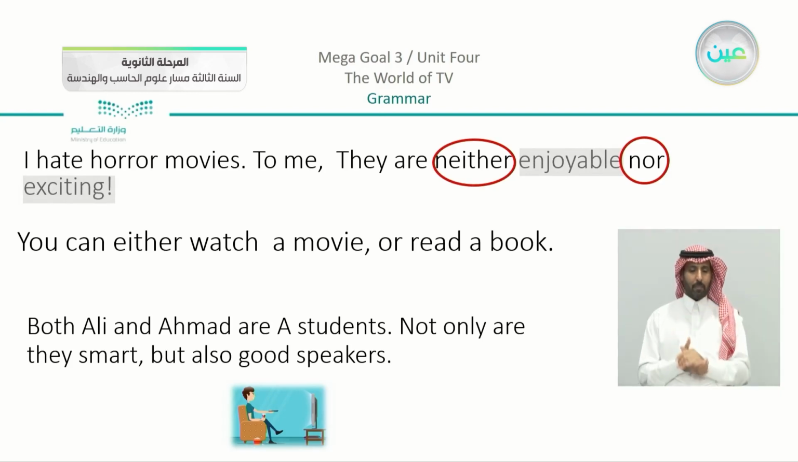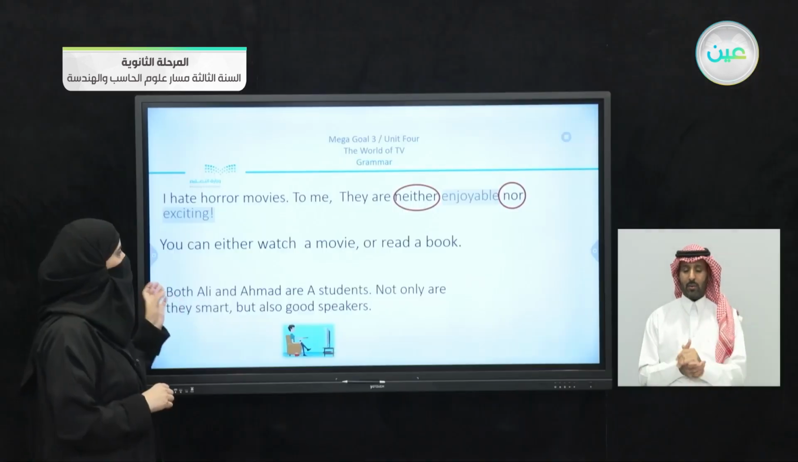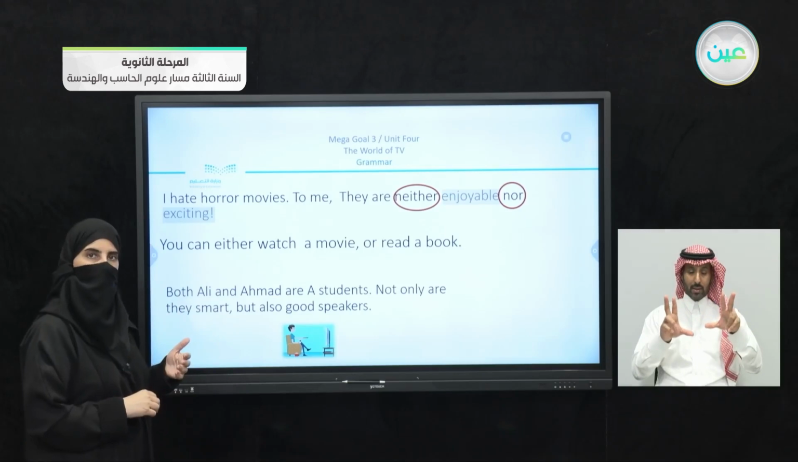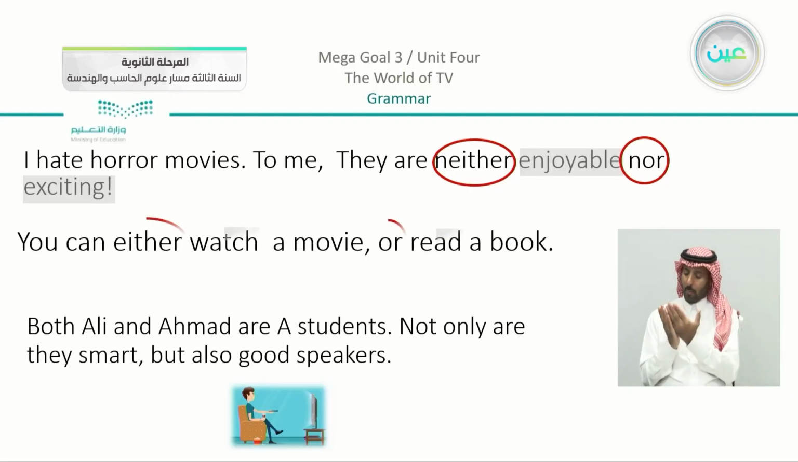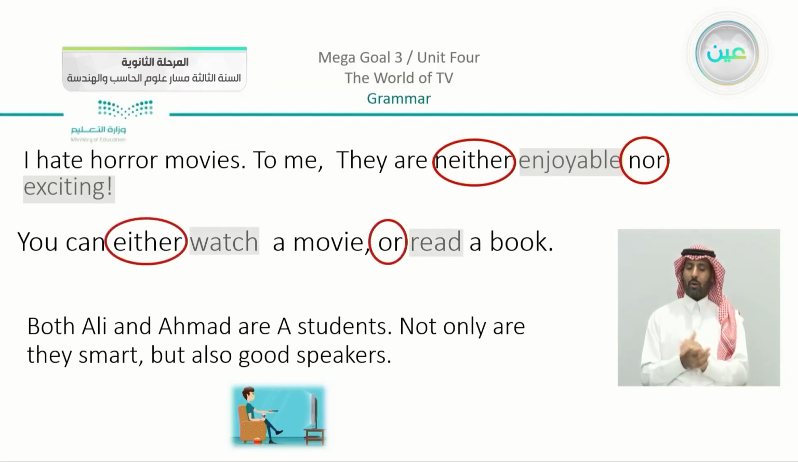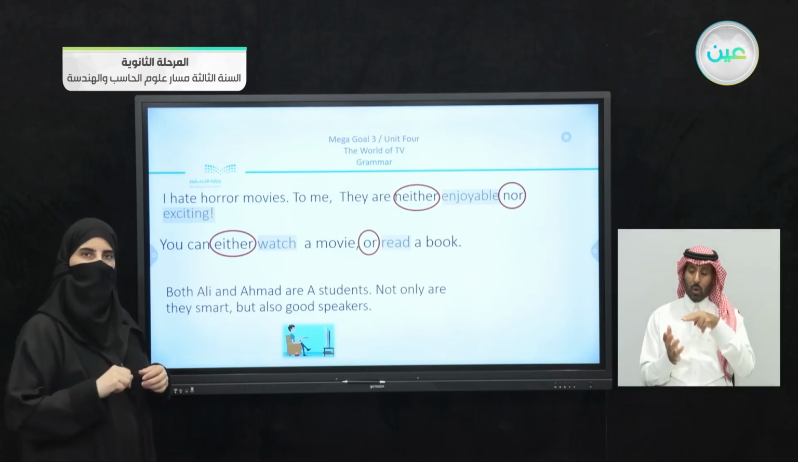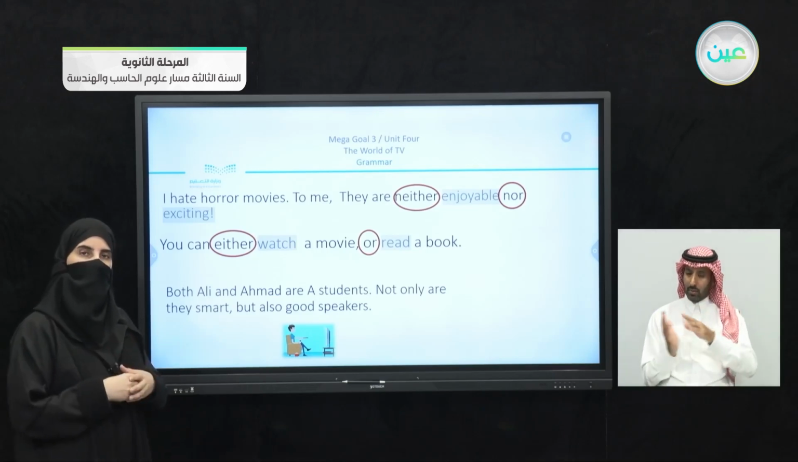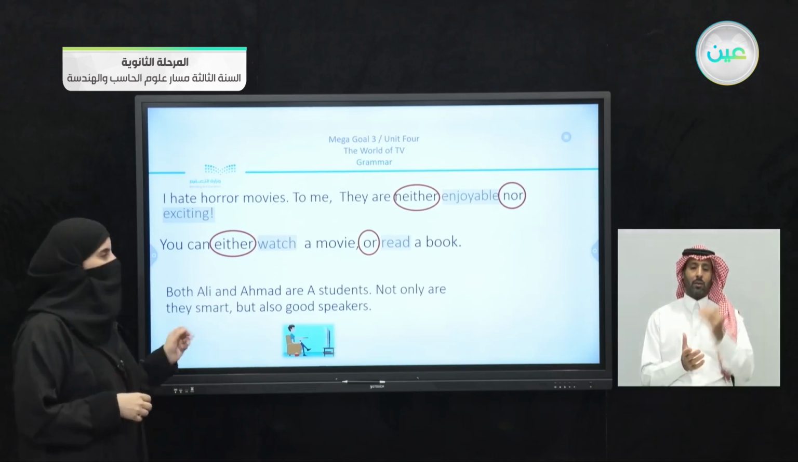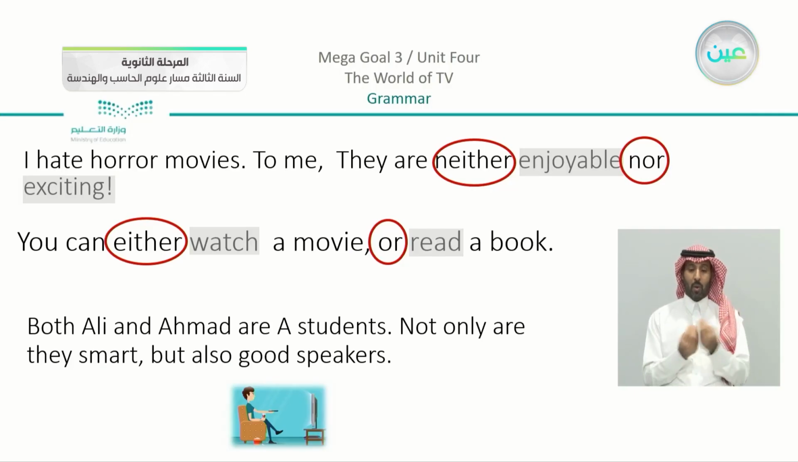In the second sentence, you can do it before me. We have: you can either watch a movie or read a book. I am giving you choices here using either or, and we are linking verbs together in this sentence. We are linking watch and read. So this is the second example. And you can see the third one: both Ali and Ahmed are A students. Not only are they smart, but also good speakers.